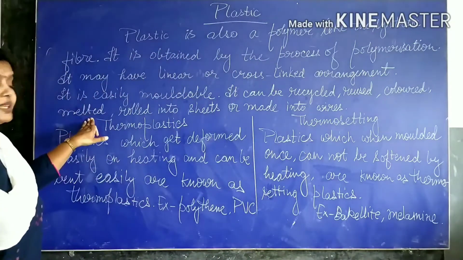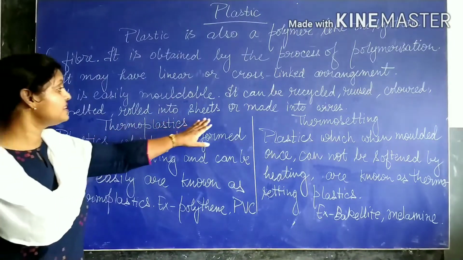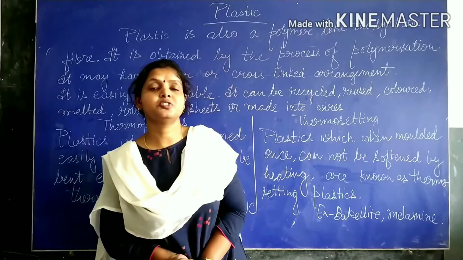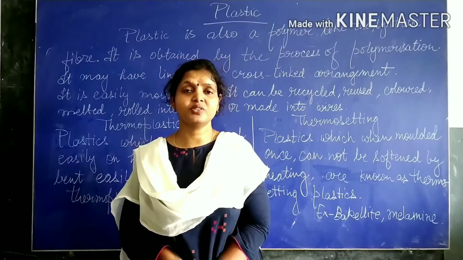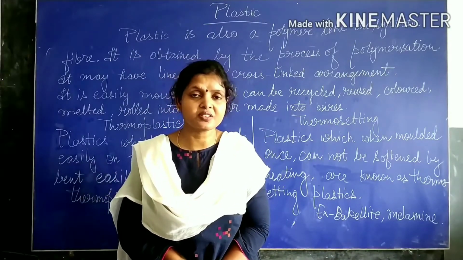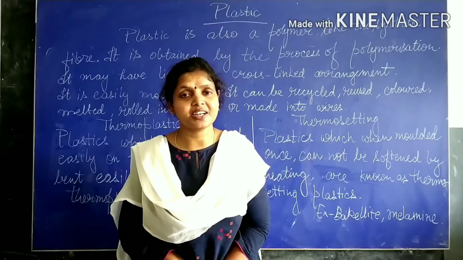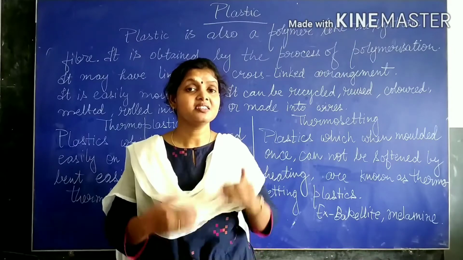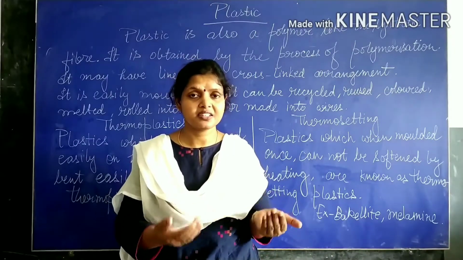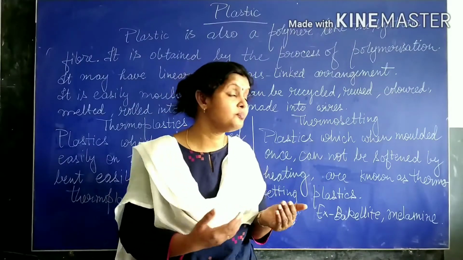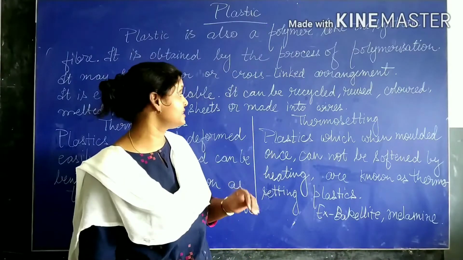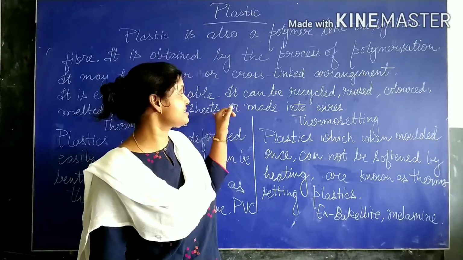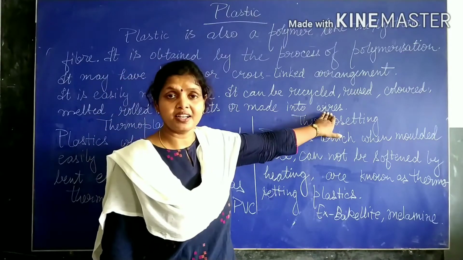Then it is melted, as we discussed, and rolled into sheets or made into wires. So simply, if you have plastic articles which are broken or out of use, you sell them and they go to the factory, and then they will be melted, recolored and made into new articles. They make new articles from the older ones. So they can roll that plastic into sheets, or they can make wires.